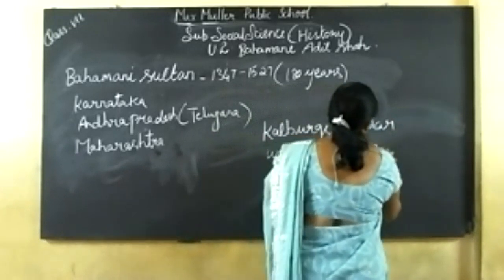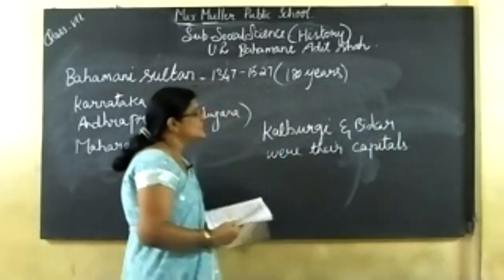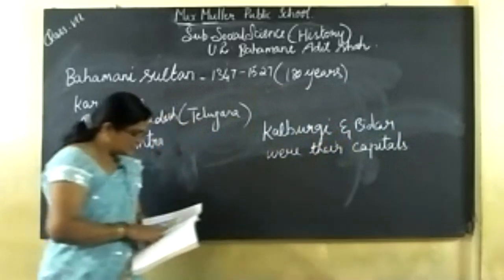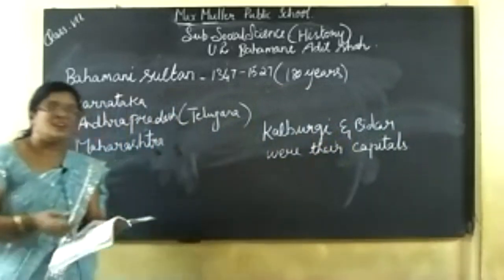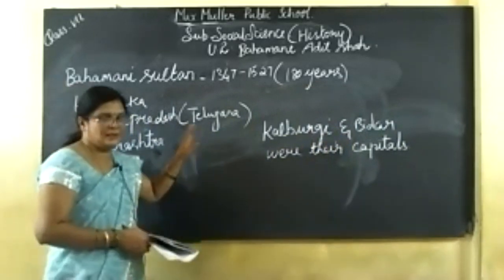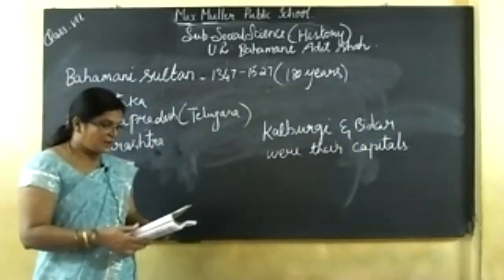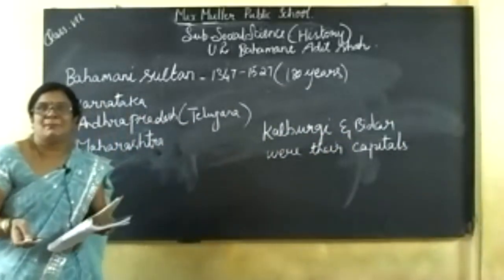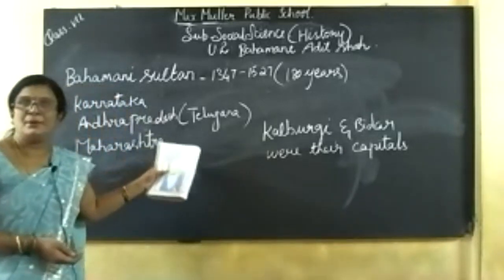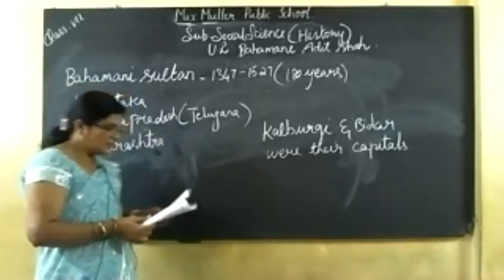Okay. So in the beginning stage, what were the capitals of the Bahamani Sultanate? Kalburgi and Bidar were their capitals. The Bahamani Empire was in the northern part of the Krishna River, and the Vijayanagar Empire was in the southern part of the Krishna.